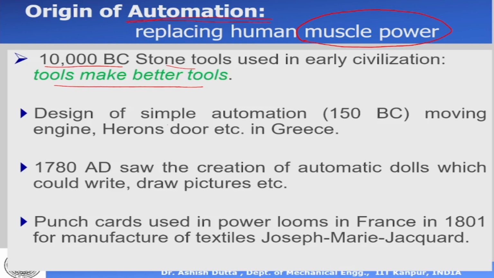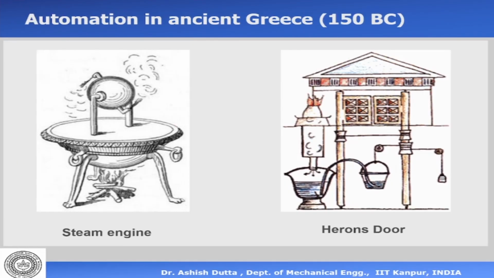There have been examples of very simple automation right from 150 BC. For example, the moving engine, Heron's door in Greece. This is an example of the first steam engine. Now, if you look at the date, it's about 150 BC. So that's a very, very long time ago.